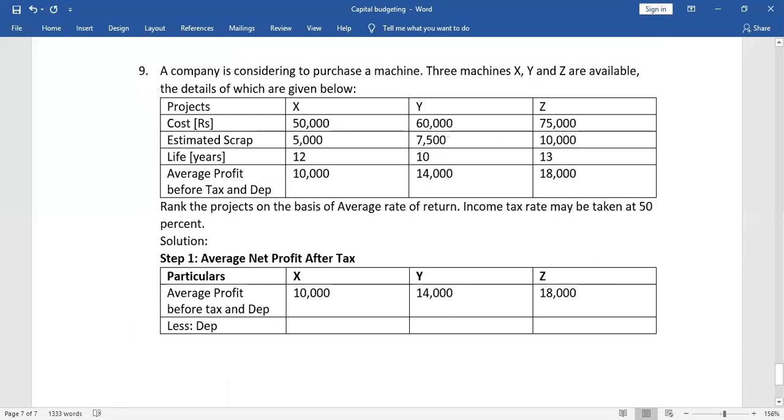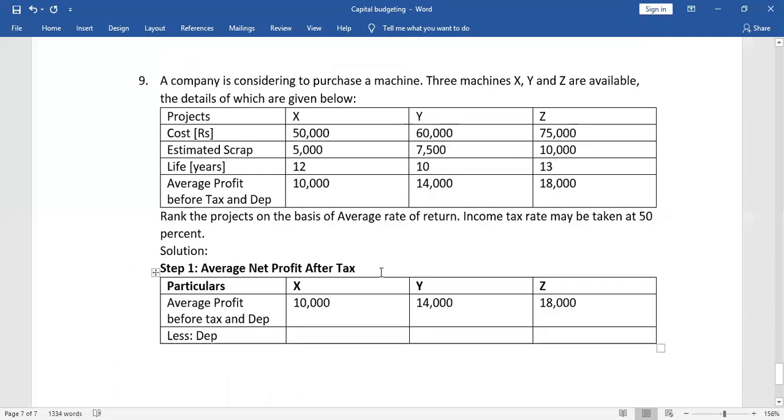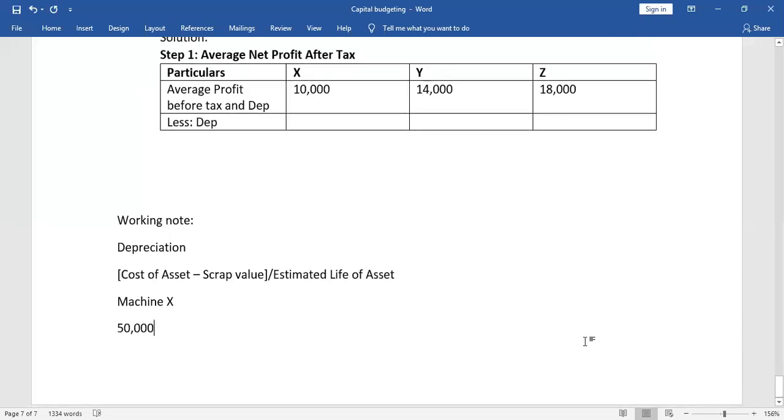The costs are 50,000, 60,000 and 75,000. So machine X cost is 50,000. How much is the scrap value for X? Scrap value is 5,000. So 50,000 minus 5,000 is 45,000, correct?